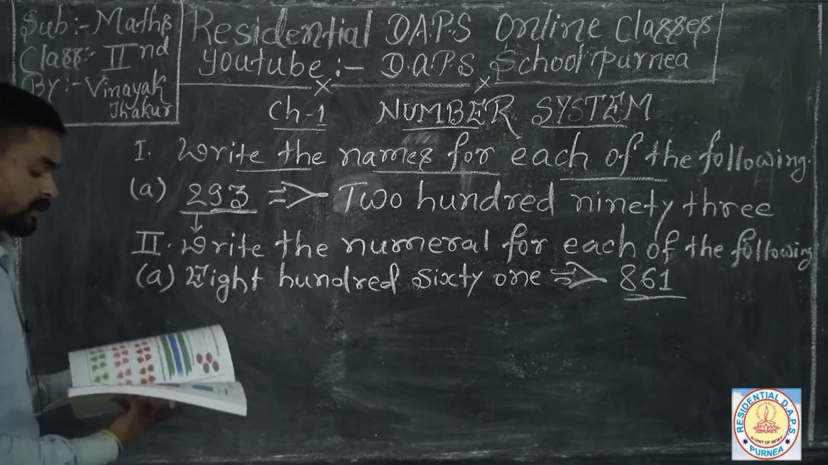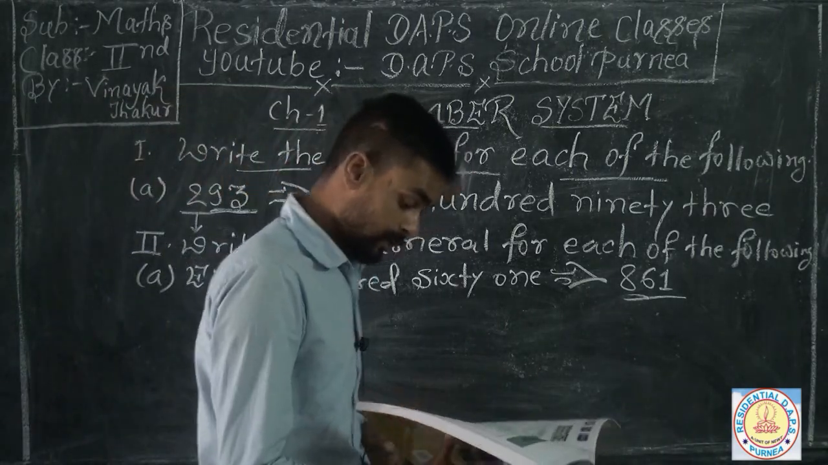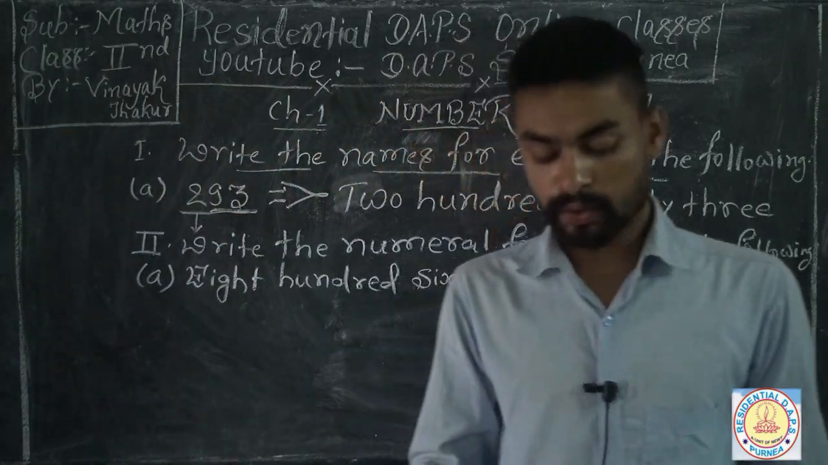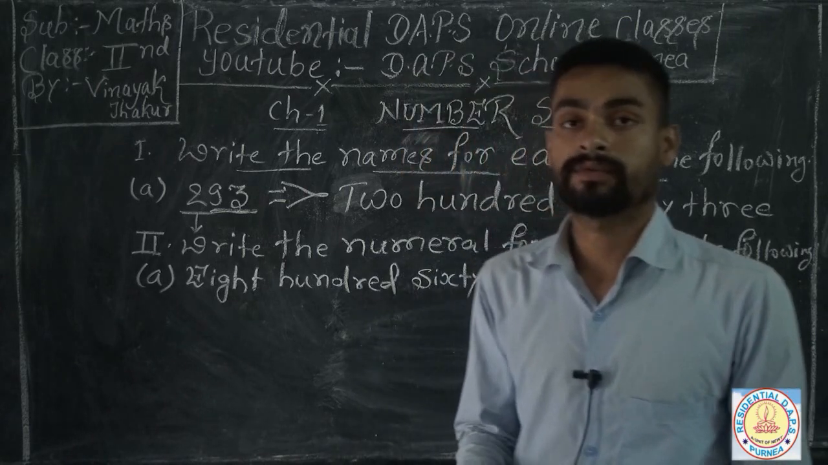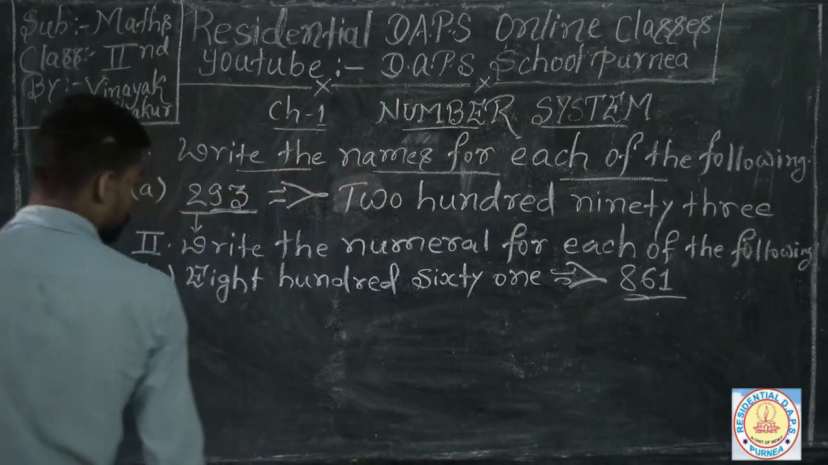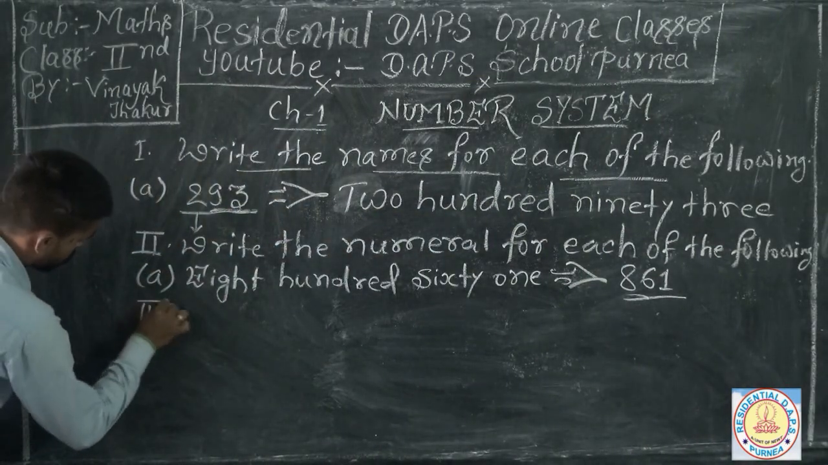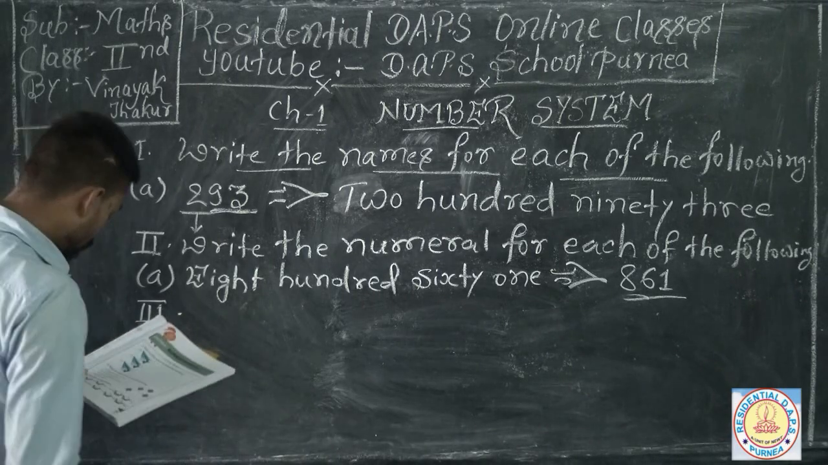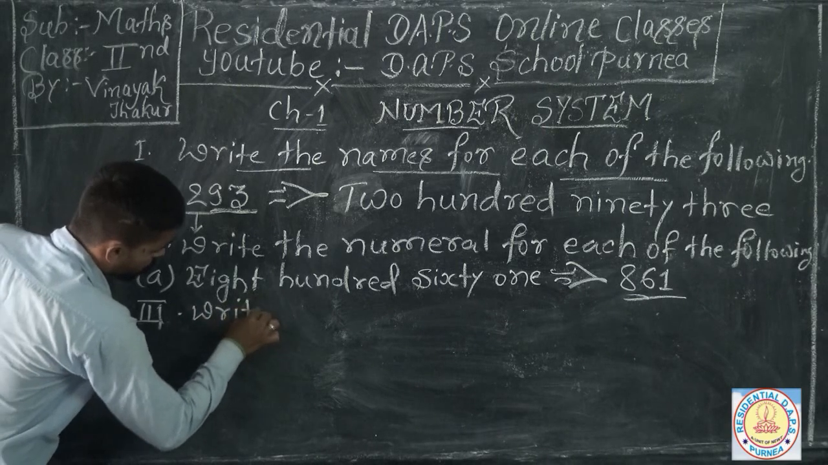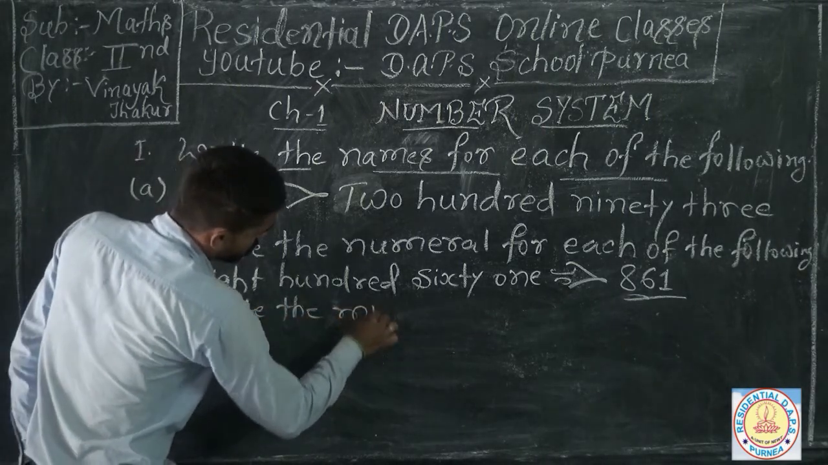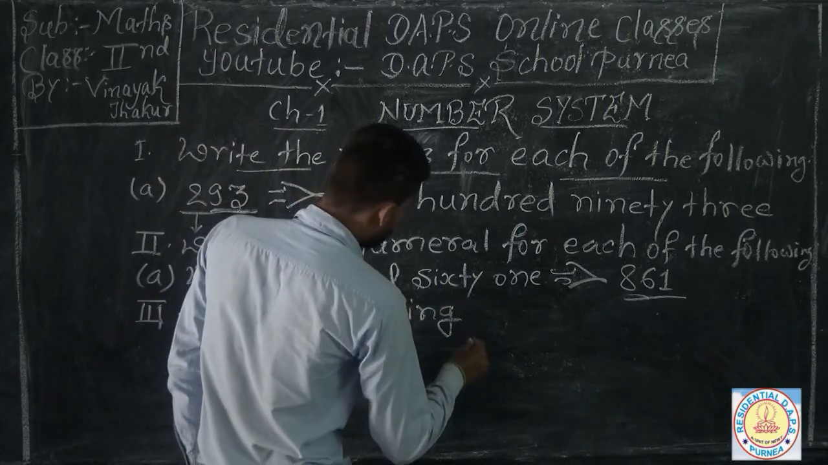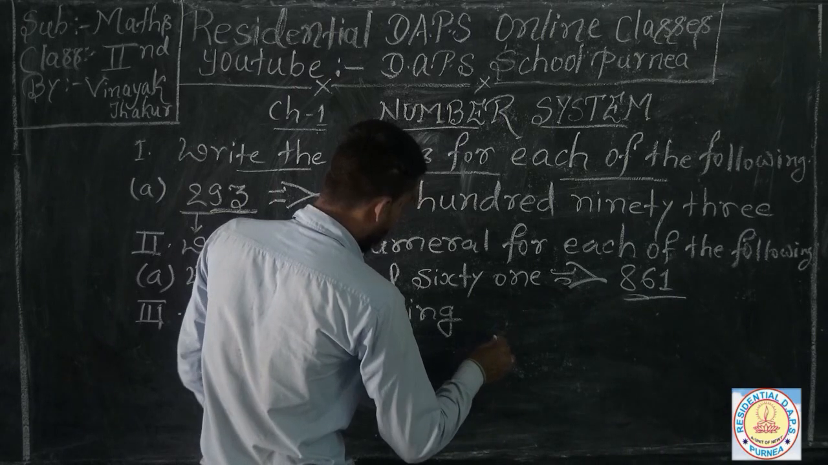So I'm going for your third question. You should solve all the next questions B, C, D of question number 2, and I'm going for your question number 3rd. This is your question number 3rd. Write the missing numbers. So you have to find out the numbers missing between or before and after.